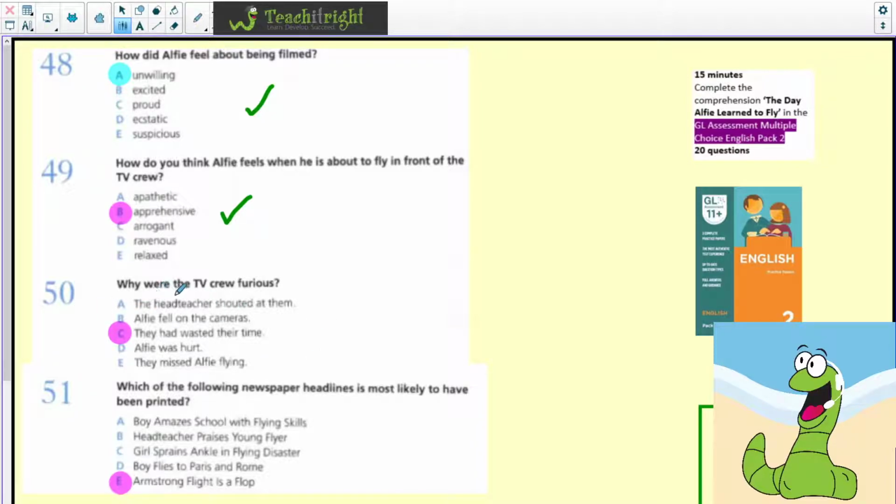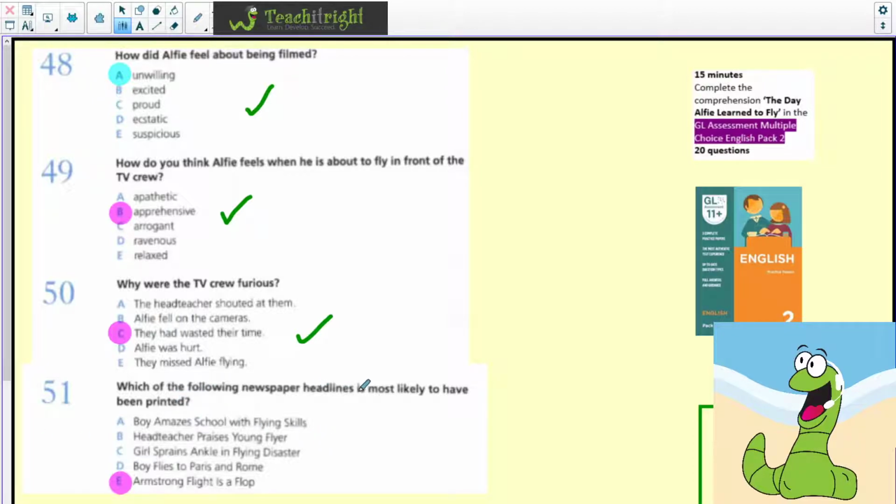50. Why were the TV crew furious? Well, they had wasted their time because he wasn't able to fly. So they were quite angry by the fact that they'd come to film him fly and he ended up just falling in a heap and unfortunately hurting his ankle.